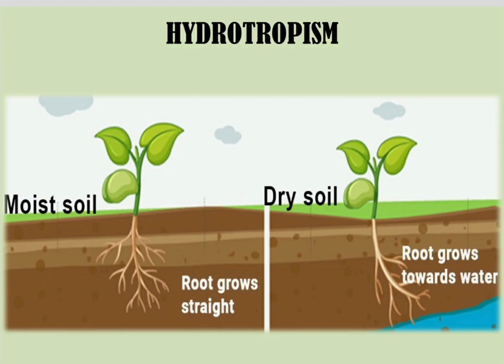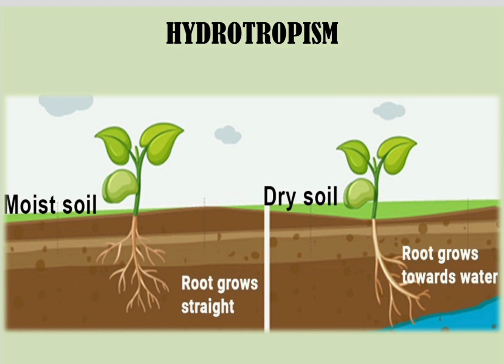The next type of movement that we see is called hydrotropism. From the word hydro, you understand water. So what do we understand by hydrotropism? If you look at this slide, there are two parts. In the first part of the slide, you see that the soil is nice and moist and wet. So the roots are growing straight because enough water is available for the roots to grow.